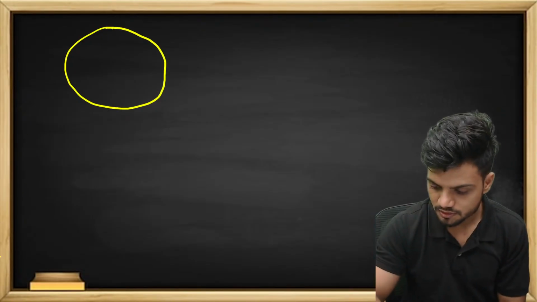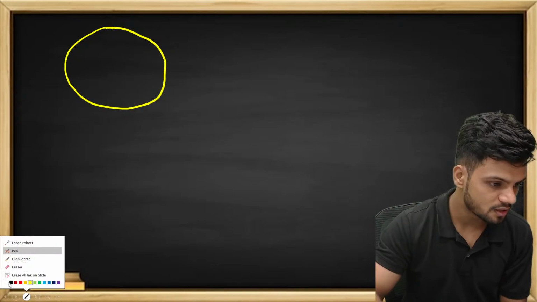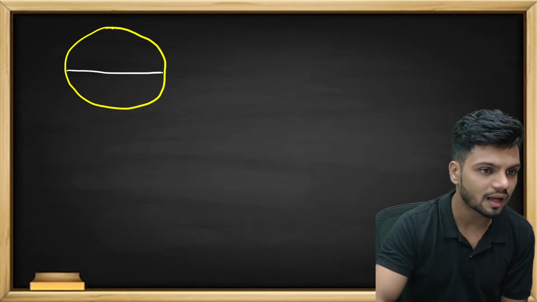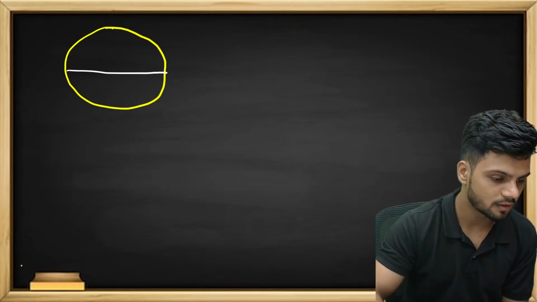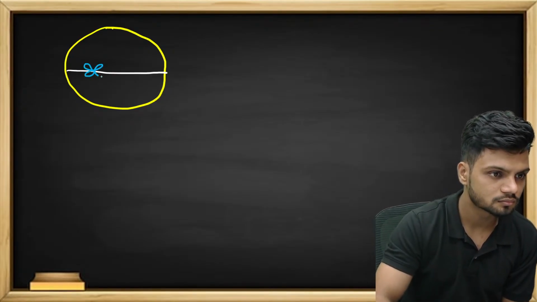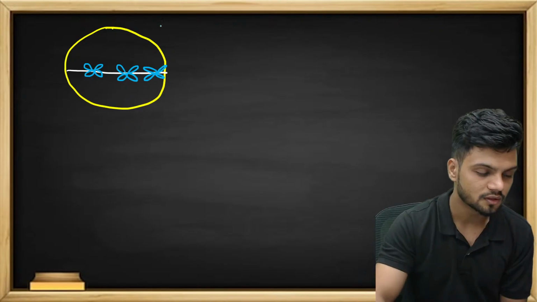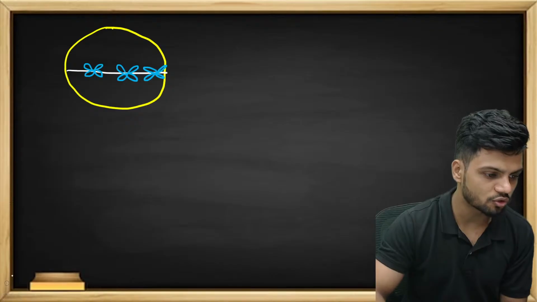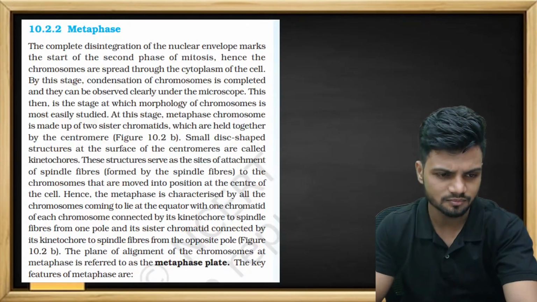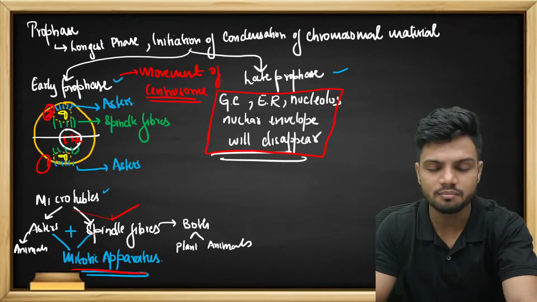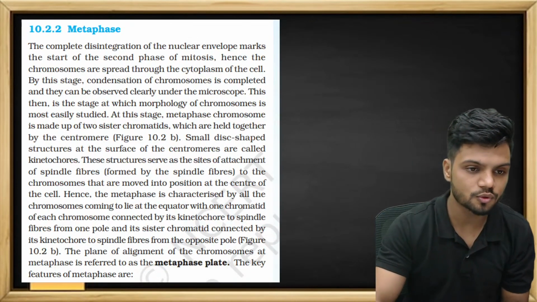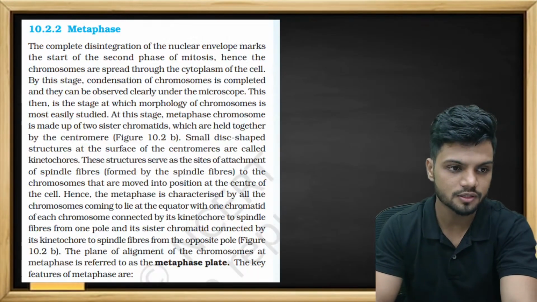What happens in metaphase? In the case of metaphase, all the chromosomes will align at the equator. Can you see? All the chromosomes are aligning at the equator. The chromosomes were somewhere on the sides here, and they are moving towards the center now. The movement of chromosomes, students,